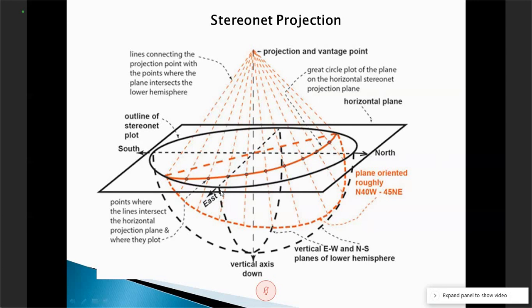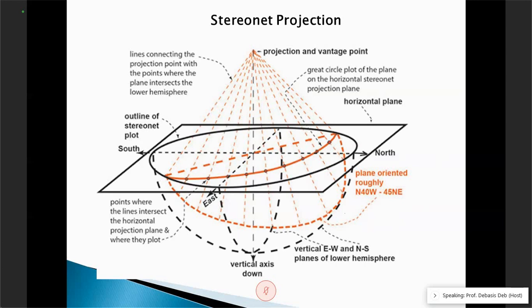So this is the west, this is east, north 40 degree west here, and it is dipping 45 degree from the horizontal, towards northeast. This is the dip direction, northeast. Do you understand?